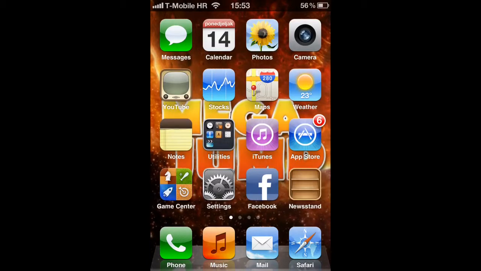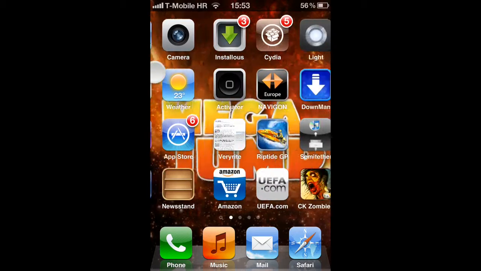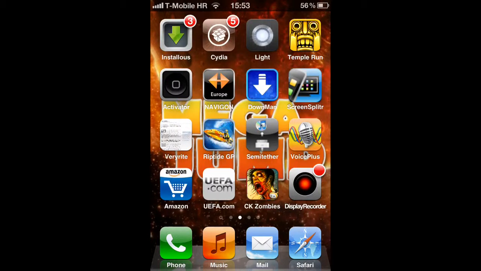Okay guys, so I'm recording here and I'm going to quickly show you today a cool thing: how to get Display Recorder on iOS 5, your iPhone, iPod Touch or iPad. So let's start. Open up Cydia and let's just wait for Cydia to load up.